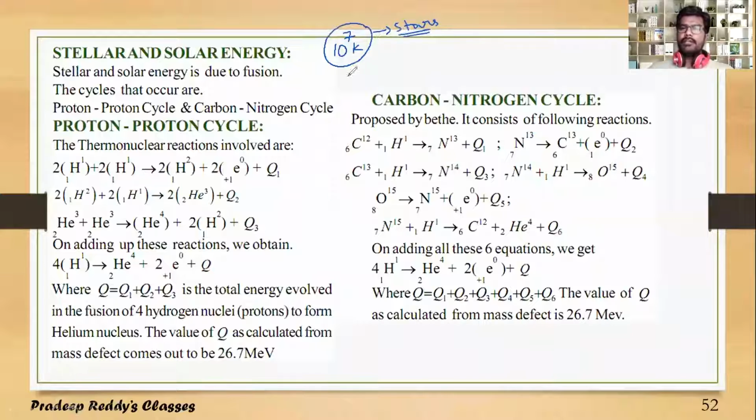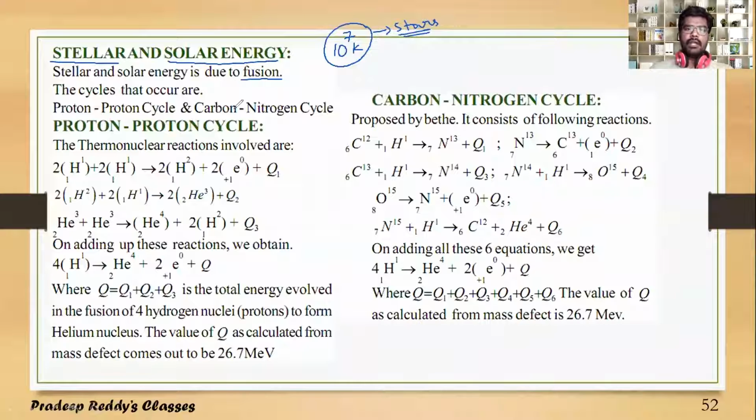So therefore, continuous thermonuclear reactions take place in stars and the sun. Therefore, they produce continuous energy. And what is the mechanism taking place in the sun and stars? Let us discuss here. Stellar and solar energy is due to fusion reactions.